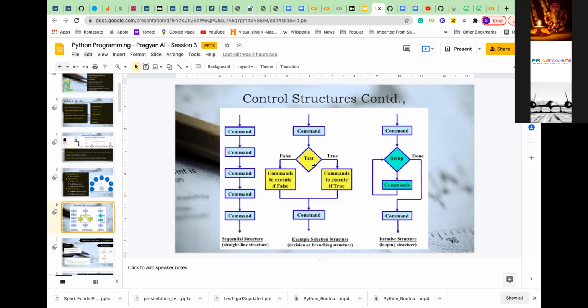Based on this condition, if the condition is true, I will execute this path. If the condition is false, I will execute the other path. On either path there may be some commands, or there may not be anything. Then after that, the flow continues.